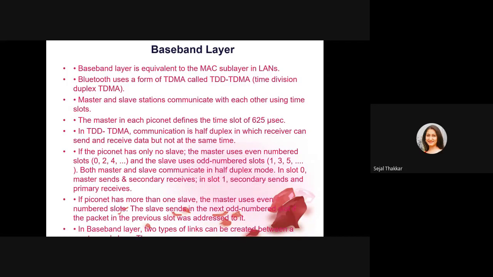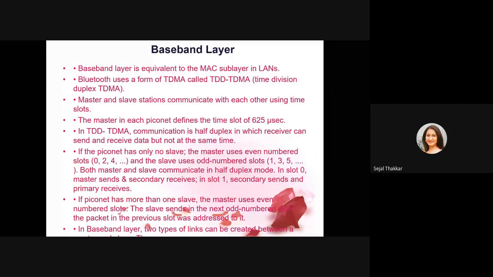You have to use half duplex here. If the Piconet has only one slave, the master uses even numbered slots 0, 2, 4, and the slave uses odd numbered slots 1, 3, 5. Both the master and slave communicate in half duplex mode. In slot 0, the master sends and the secondary receives, while in slot 1, the secondary sends and the primary receives. So they are doing communication of sending and receiving in odd and even slots.